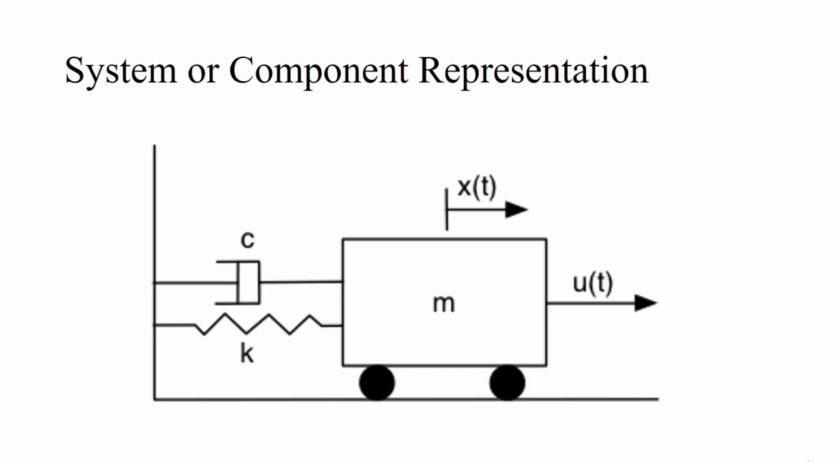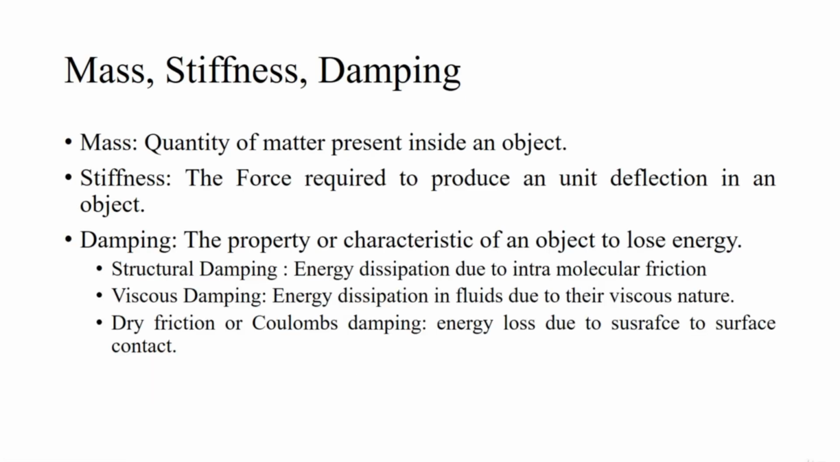Then every mechanical system, or any system, can be represented in the form of stiffness, which can be represented through a spring, and this is a dashpot which represents the damping, and m is the mass of the total system, and this is the unit displacement here, and this is the force. U of t can be taken as the force. Then what is mass? Mass is nothing but the quantity of matter that is present inside the body. Coming to stiffness, it is the force required to produce a unit deflection. For example, if you take a spring and you want to produce unit deflection, you need to apply some force.